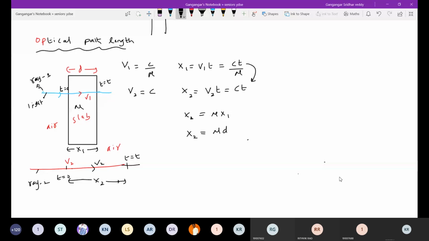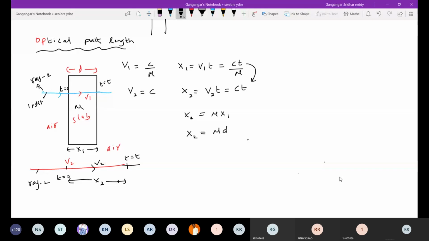So what is the meaning of this? It means if a ray covers a distance d in a slab or in a medium of refractive index mu in an interval of time t, in that same interval it will cover a distance mu d in vacuum. Mu d is called the optical path length. Based on this we are going to do plenty of problems.